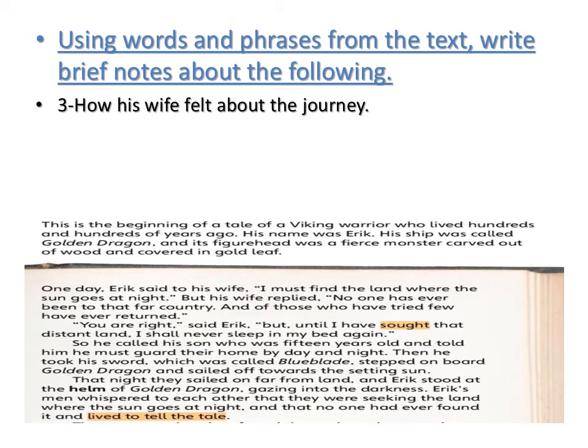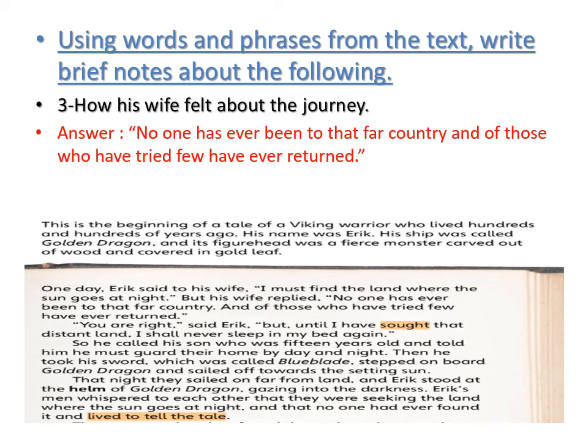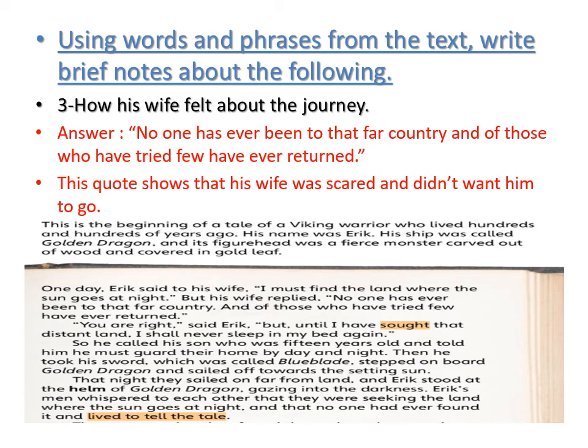But how did you know that? She says here, no one has ever been to that far country, and of those who have tried, few have ever returned. This quote shows that his wife was scared and didn't want him to go. So what did I do here? I wrote what his wife said, or I quoted it. I wrote it as it is, as a quote. Then I explained, or I paraphrased. Remember paraphrasing? This quote shows that his wife was scared and didn't want him to go.